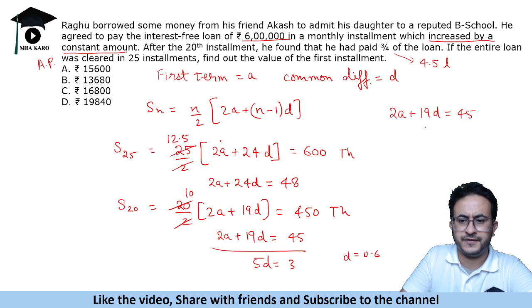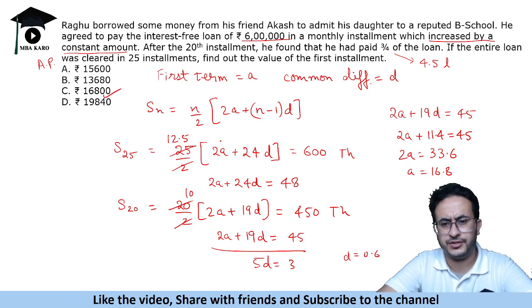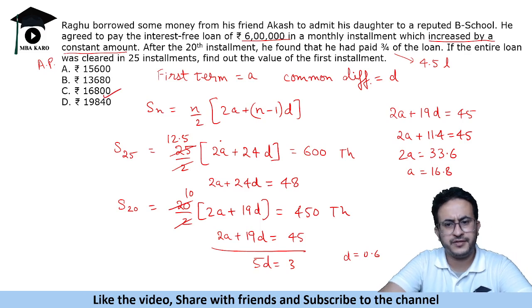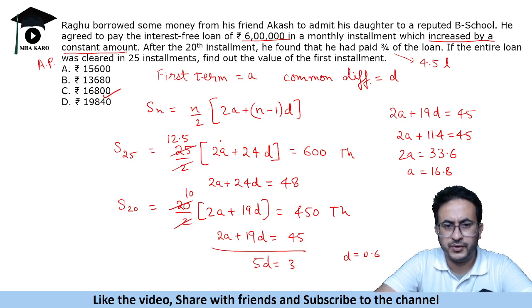So 2a plus 11.4 is 45, 2a is 33.6, or a is 16.8, so 16.8 thousands. So the answer is 16,800. So two equations from two cases, solve for the first term, and you get the answer.